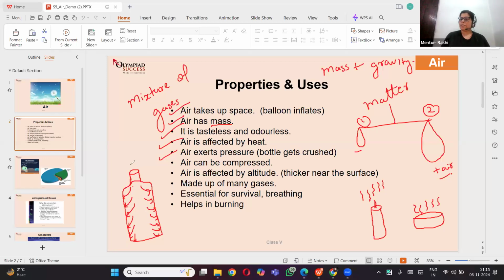If you take out the cap, what happens if I crush the bottle? Air can escape easily because there is a gap, there is a hole. But when we put the cap on this bottle and I want to crush it, it is impossible for me and for everyone, because air is exerting pressure and doesn't allow the bottle to get crushed. Yes, air can be compressed. Gases can be compressed. Very good that you know that.